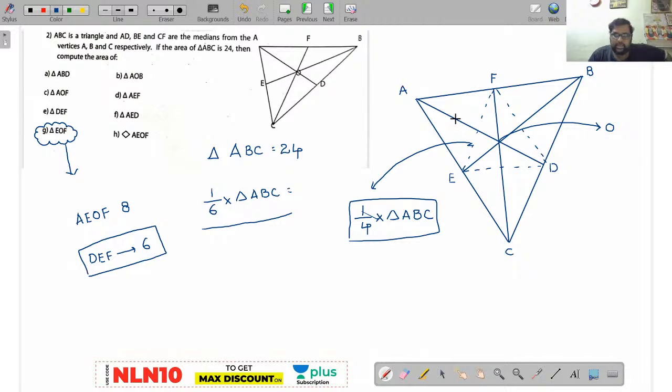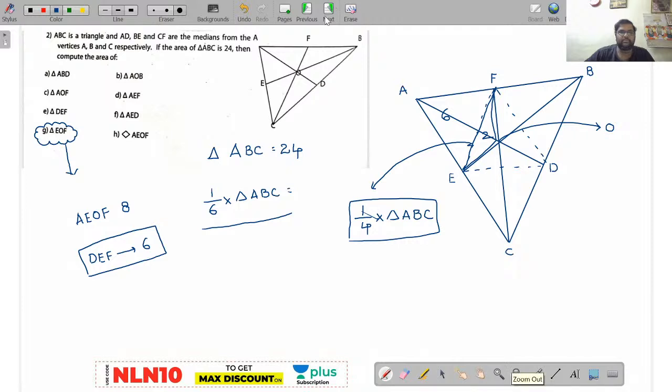Now see here, this total is 8. If you remove DEF, this remaining part will be how much? Can anybody answer this? Now this part will be 6, and this part will be 2. So the area of triangle EOF will be 2. It's not 4. This is the point that you have to take in. Yesterday we made this mistake: we wrote 1/3, but it is not 1/3, it is 1/4. Is it clear? Shall we move on to the next one?